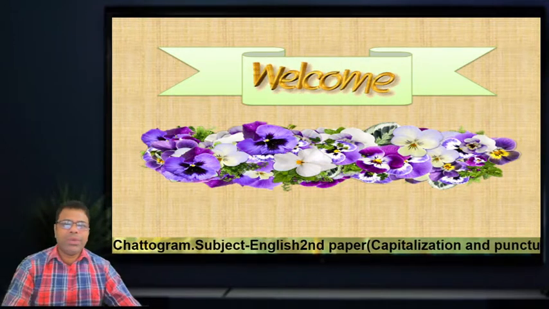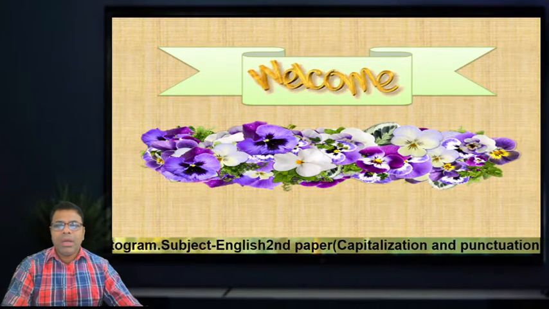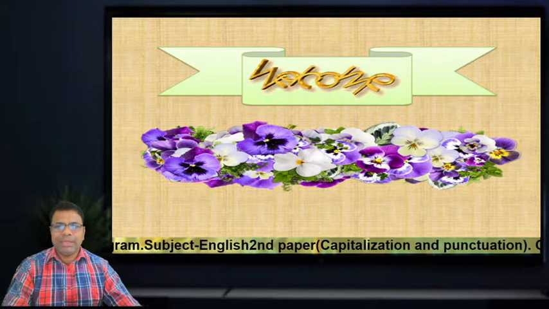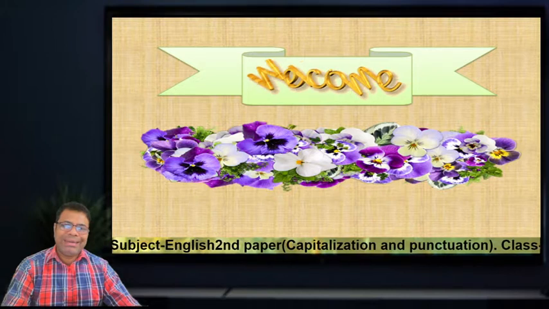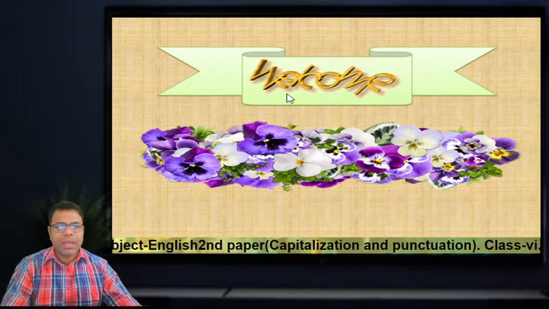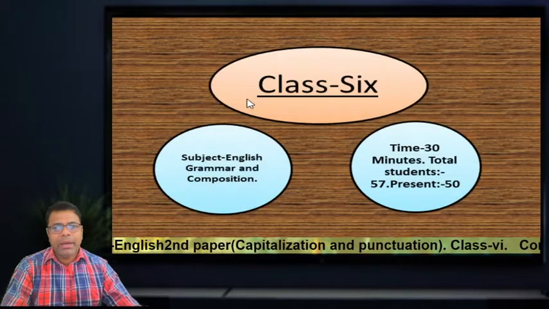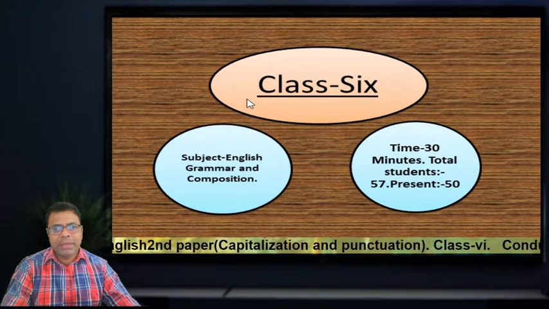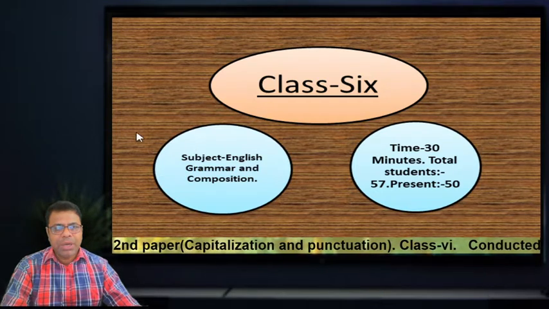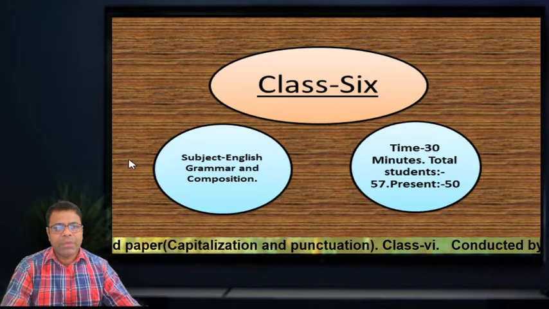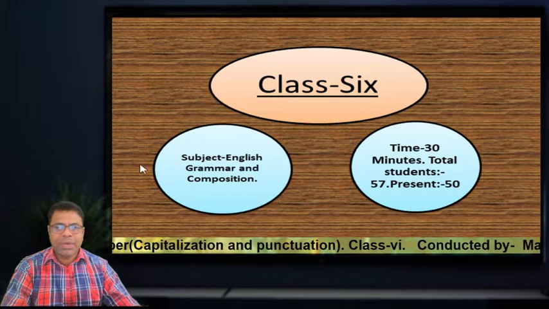Today I am here with you to take a class of 6 students, and I expect you will stay with me till the end of the class. Dear students, let's start. Okay, this is my identity, and this is class 6 English second paper, that means grammar and composition, and it will take 30 minutes.